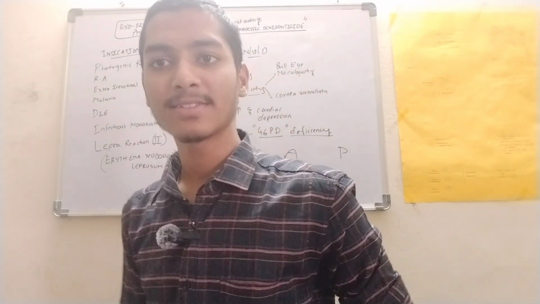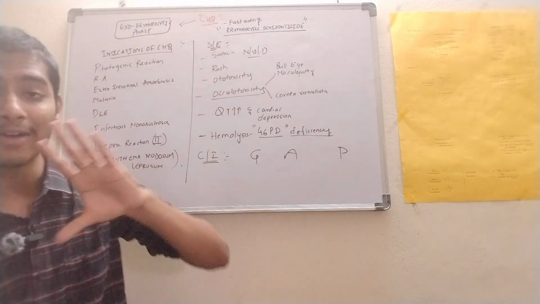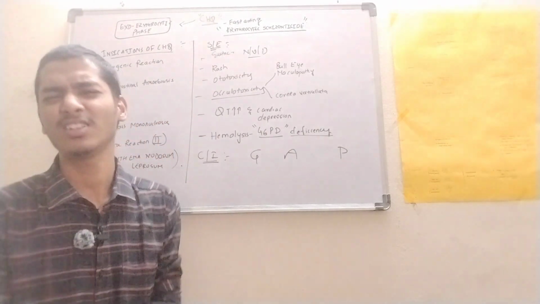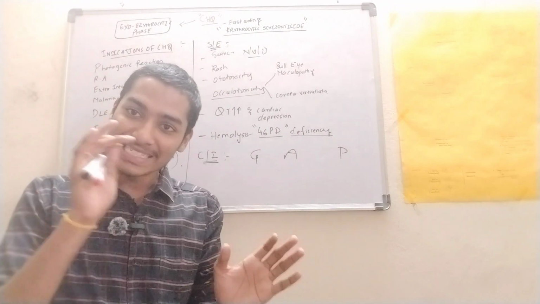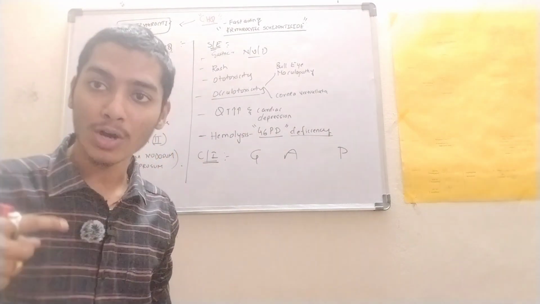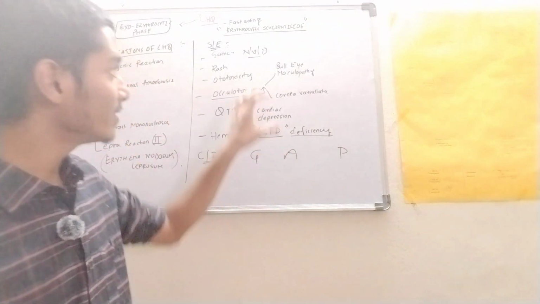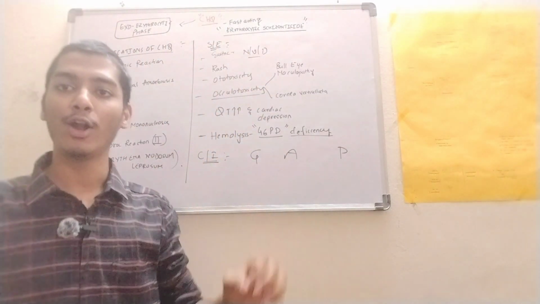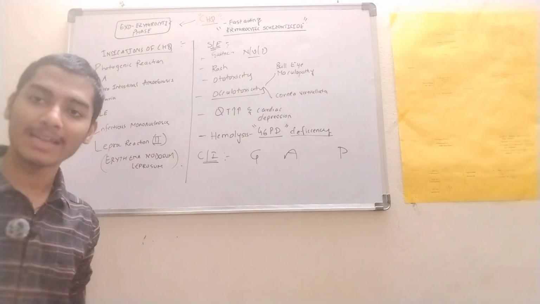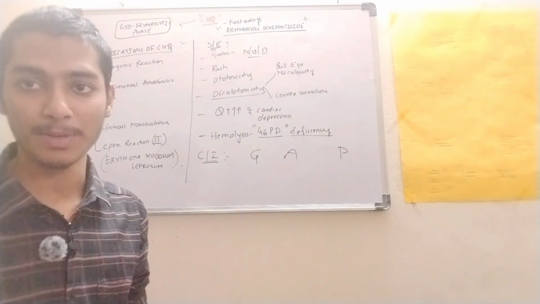Then we have side effects. What are the side effects? Normally, like any other drug, we have nausea, vomiting, diarrhea, gastric irritation, and rashes. These are all common. What is specific for chloroquine is ototoxicity and oculotoxicity. Oculotoxicity causes bull's eye maculopathy and also cornea verticillata. Then we have QT prolongation and cardiac depression, and also hemolysis in G6PD deficiency patients.